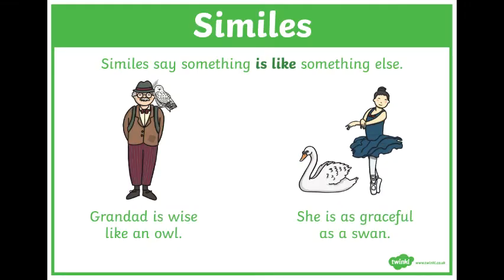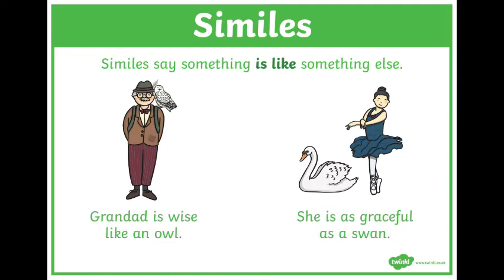Having a quick look at the definition of similes here, it says that a simile is when you say something is like something else. Okay, so it's not saying it is something else, it's saying it is just like another thing. So having a look at the old person here, it says granddad is wise like an owl. So they've used the word like there to give that comparison. Obviously we know he's not an owl, but it's saying he is like an owl. He has the same sort of qualities as an owl because owls are seen to be wise.